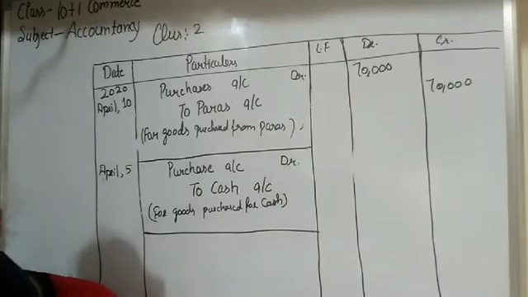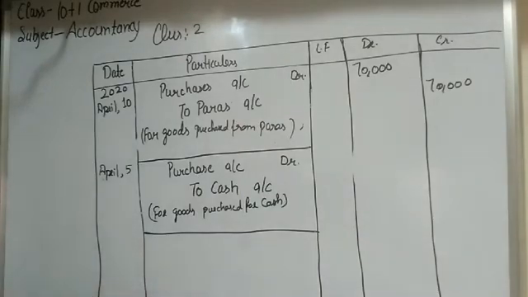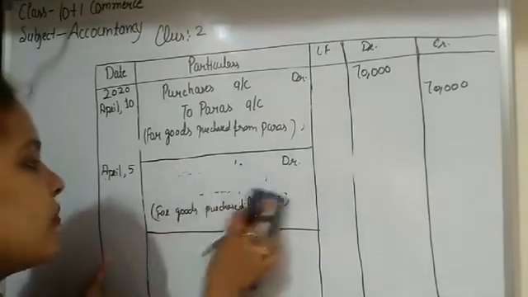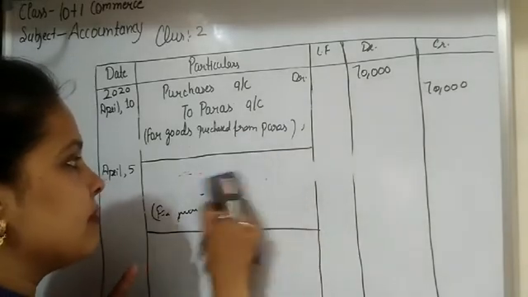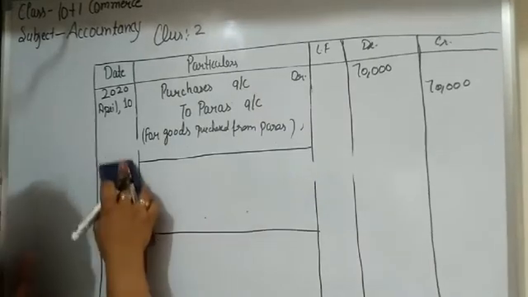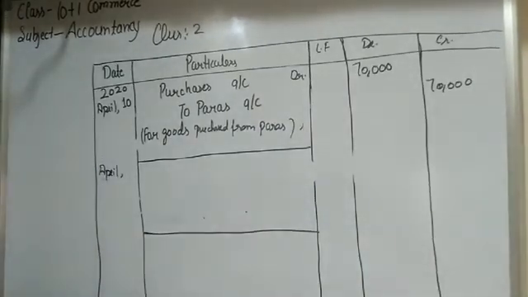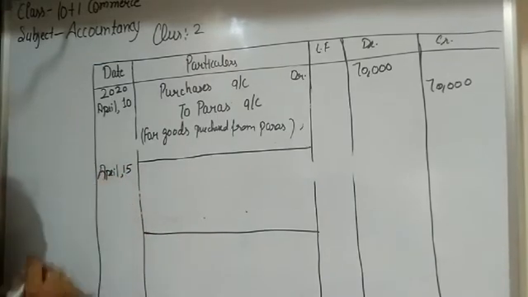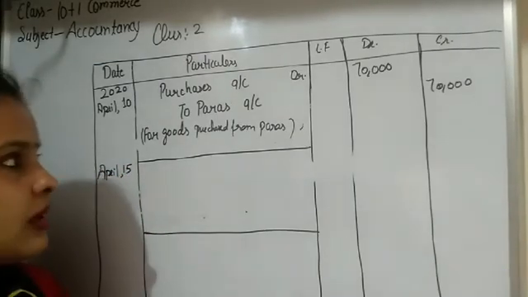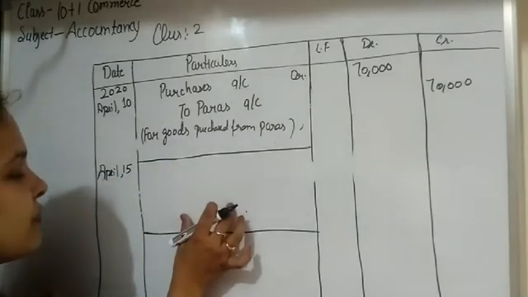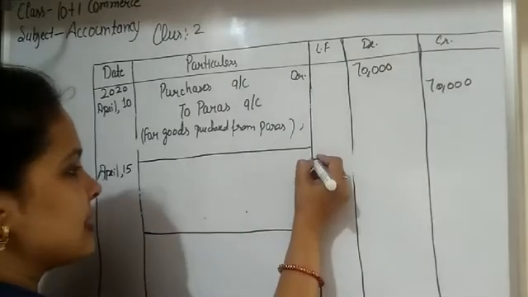Okay. Next transaction is purchase goods from Ravi for cash. So students, in this transaction the name of the person is also denoted and the word cash is also denoted. So this transaction is a cash transaction. This transaction is held on April 15. So goods purchased from Ravi for 40,000 rupees cash. Goods purchased from Ravi, but the word cash is denoted, means this transaction is a cash transaction, students.